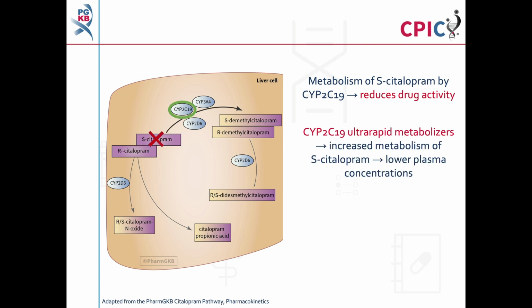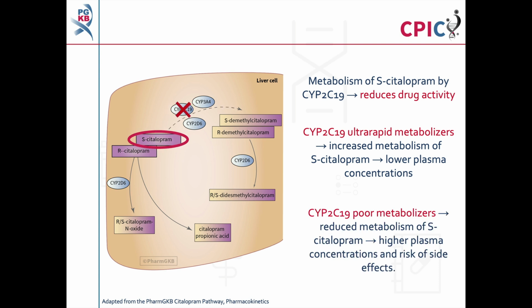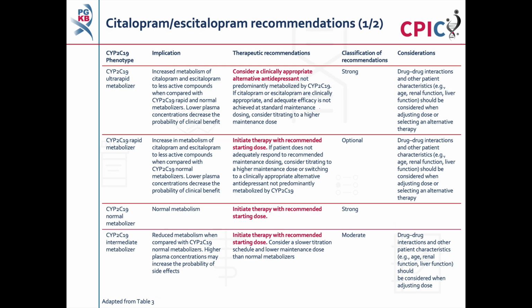In CYP2C19 ultra-rapid metabolizers, the metabolism of escitalopram is increased. This reduces the plasma concentrations of escitalopram and increases the probability of pharmacotherapy failure. In CYP2C19 poor metabolizers, the metabolism of escitalopram is reduced. This increases the plasma concentrations of escitalopram and puts the patient at risk of side effects. These are the CPIC recommendations for citalopram and escitalopram.